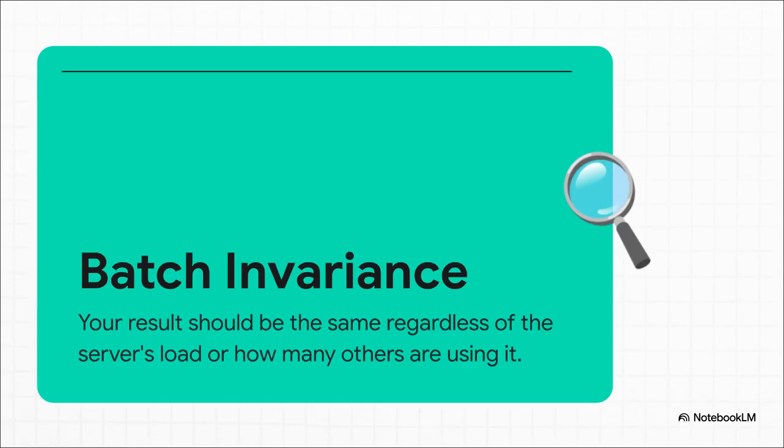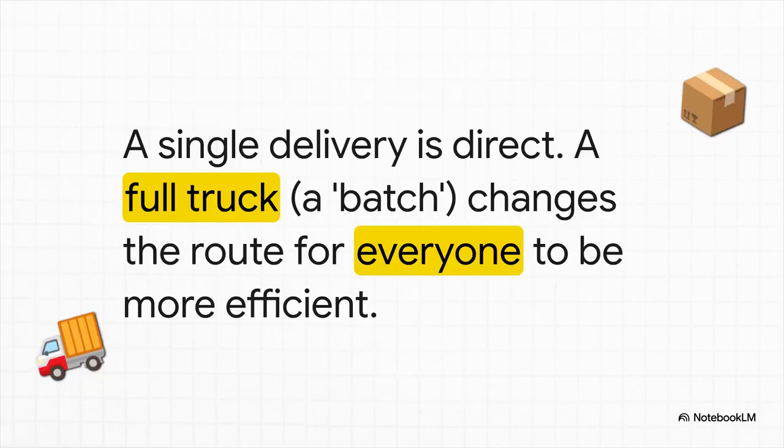The answer to your question shouldn't depend on how many other people are hitting the server at the exact same time. But it turns out, for most AI models, it absolutely does. Think about it like a delivery van. If that van is only delivering your package, it's going to take a direct, super predictable route right to your house. But that's not efficient.